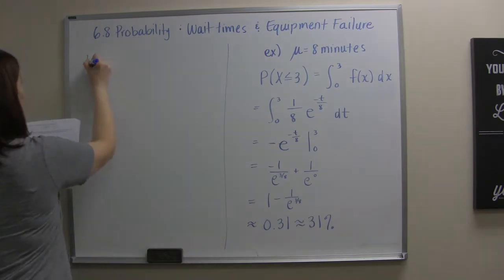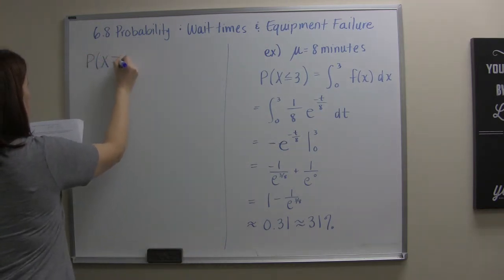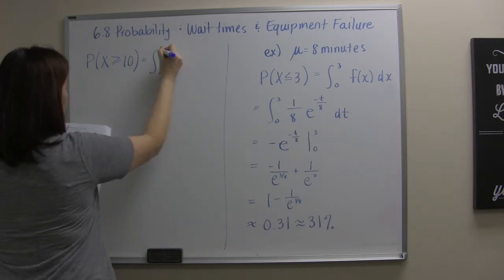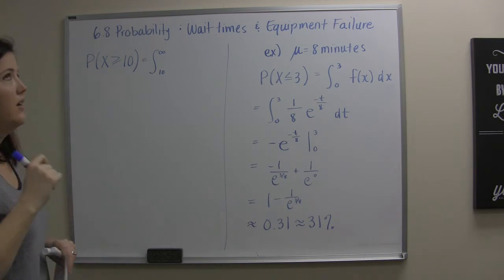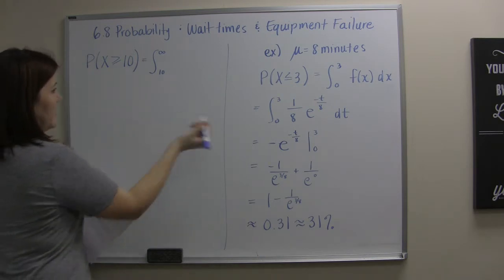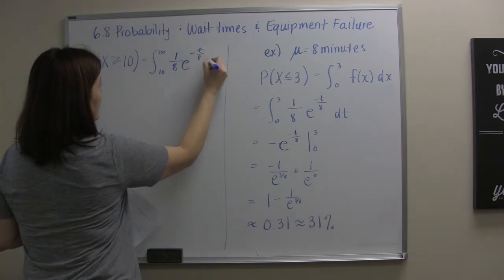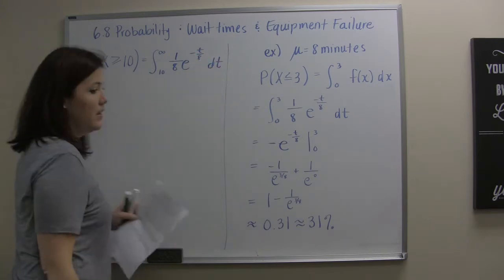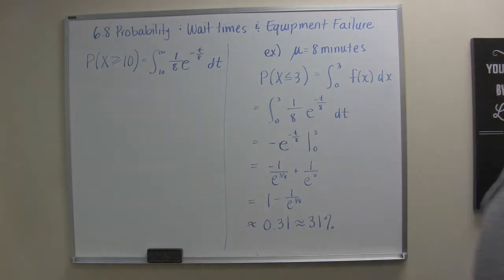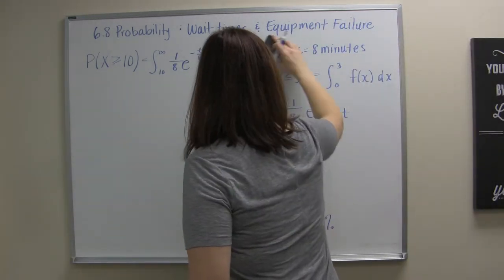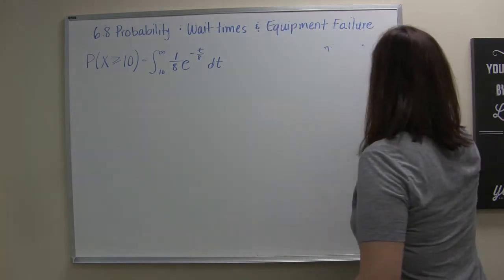We're looking for the probability that someone waits more than 10 minutes. So that's going to be from 10 to infinity. Of course, we hope that you're not waiting at a bank into infinity. But same function, 1 over 8, e to the negative t over 8 dt. Now we're going to have to use some processes here because we have an infinite bound. So we'll go ahead and manage that, but I don't think it'll be too bad.